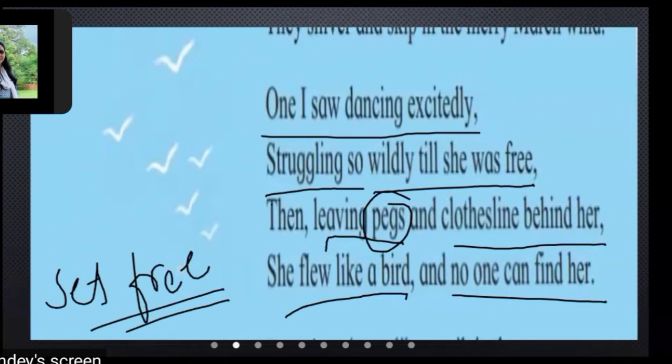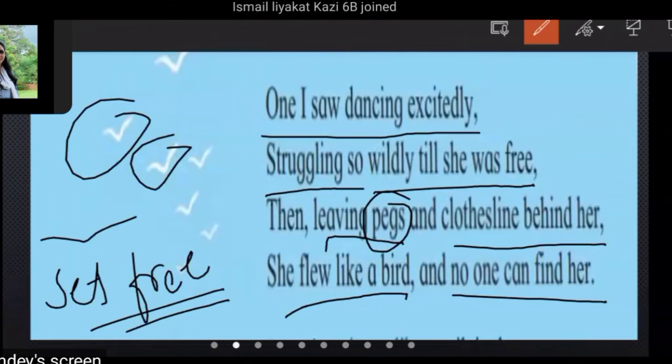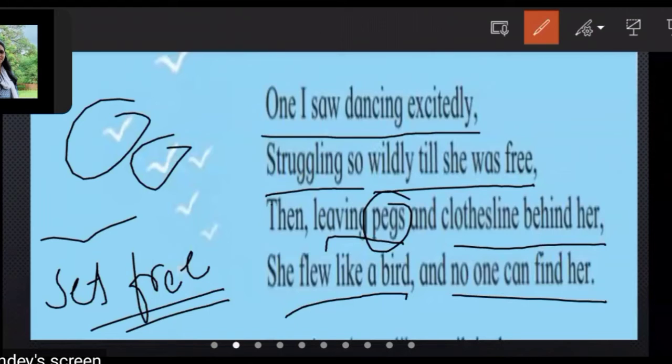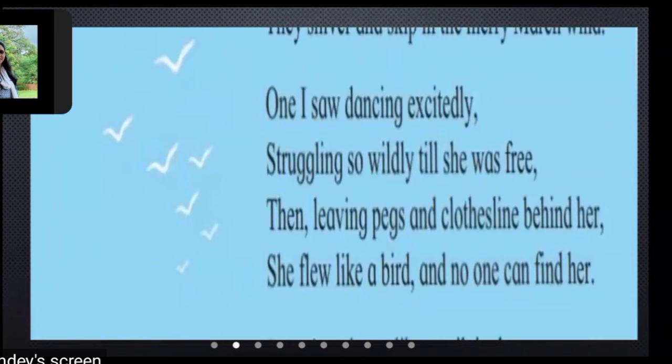She flew like a bird. Now, can you see how the birds are flying here? In the same way, when the clothes started flying, it looked like birds flying in the sky. And no one can find her.